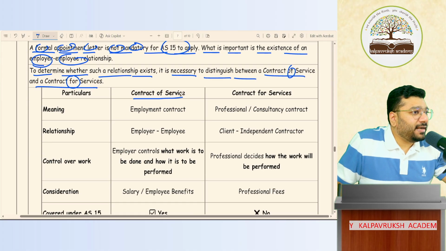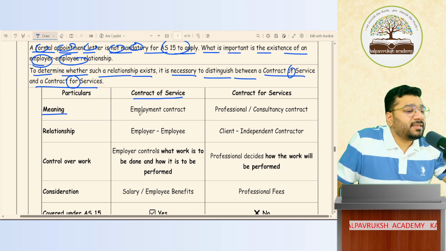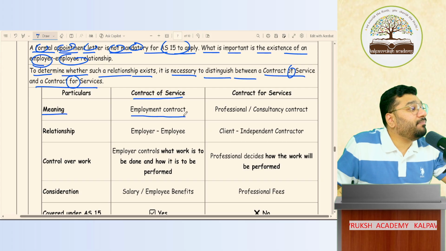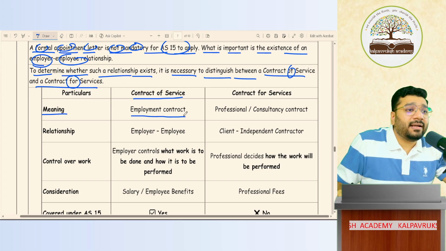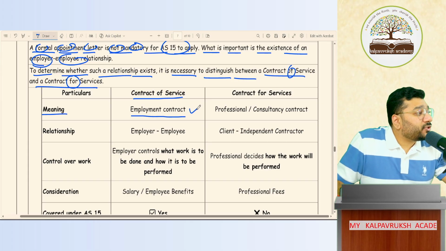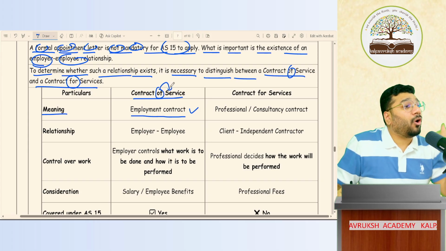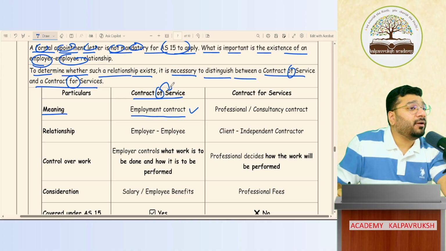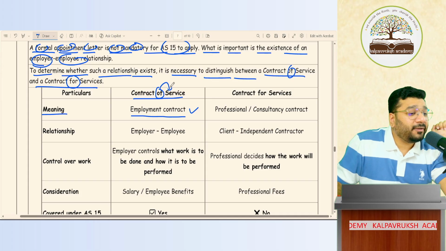Contract of service. First I'll discuss. Meaning of this is an employment contract. Employment contract means the contract that is entered between Kalpavriksha Academy and Sangami Akka is an employment contract. So employment contract means contract of service. I've done a contract for her services, that these services she has to provide on a monthly basis. Got it? Not got it?